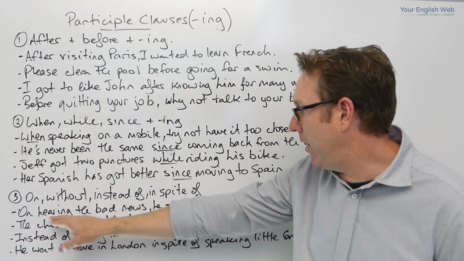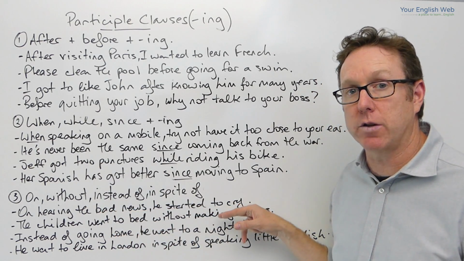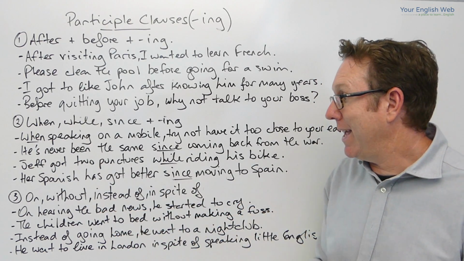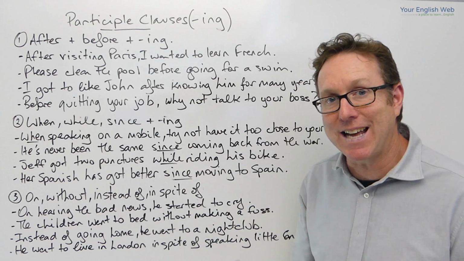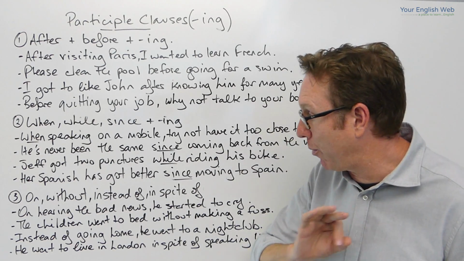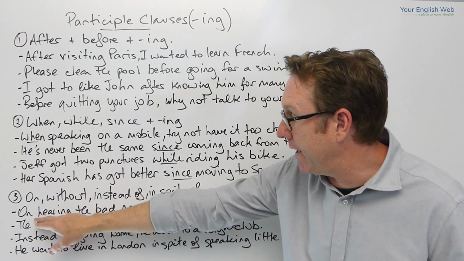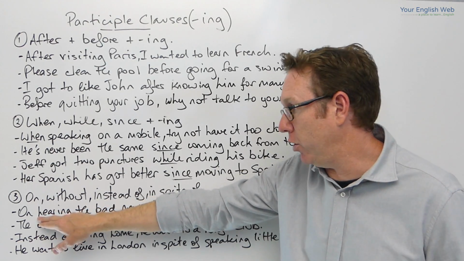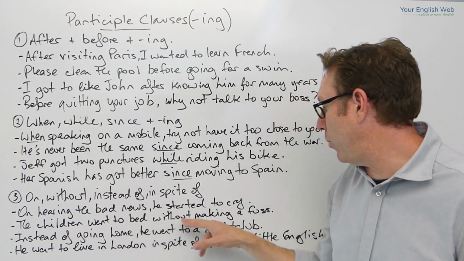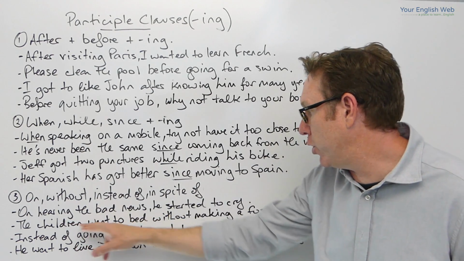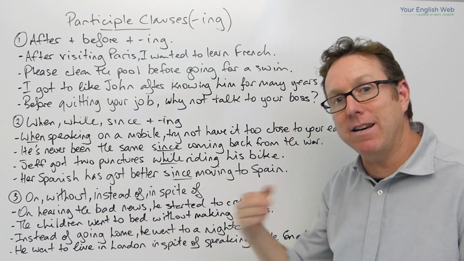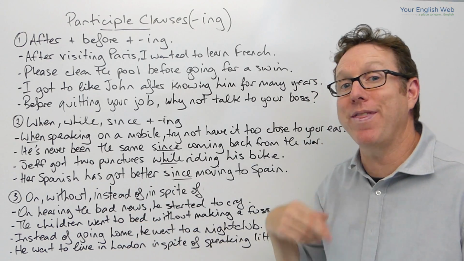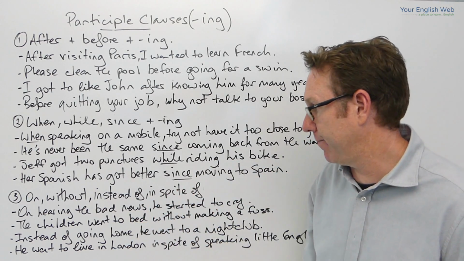So, on hearing the bad news, he started to cry. So he heard the bad news. He started to cry. The two sentences, we replaced the first one with the participle clause on hearing the bad news. The children went to bed without making a fuss. The children went to bed. They didn't make a fuss, so they went to bed without making a fuss.